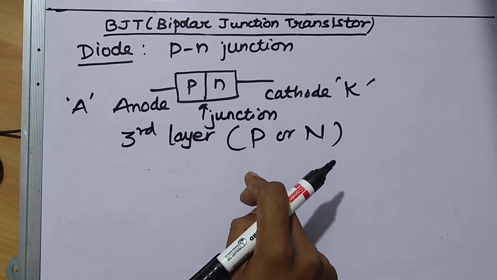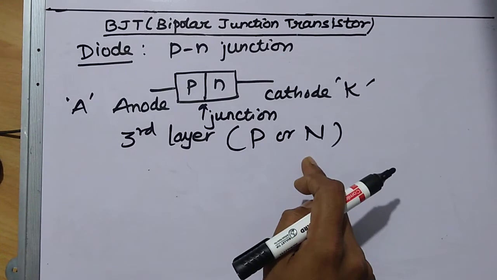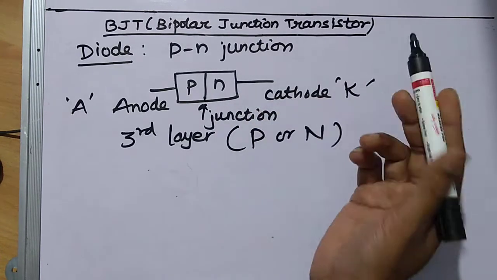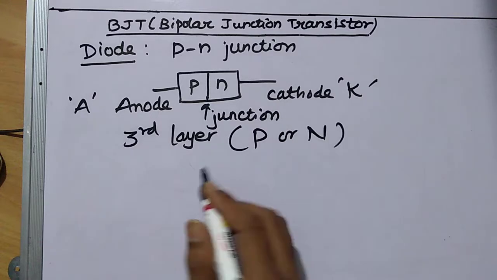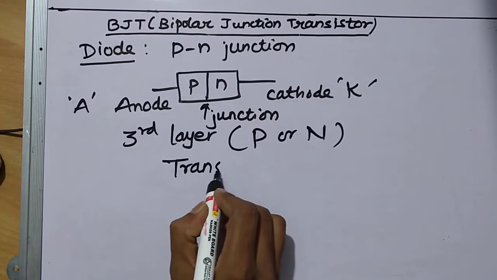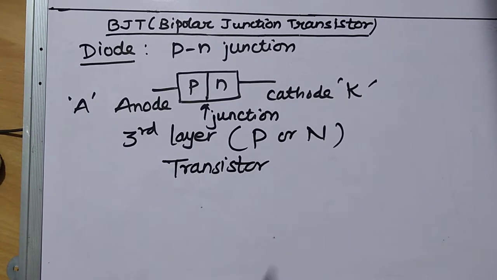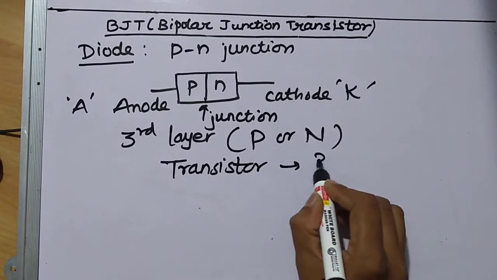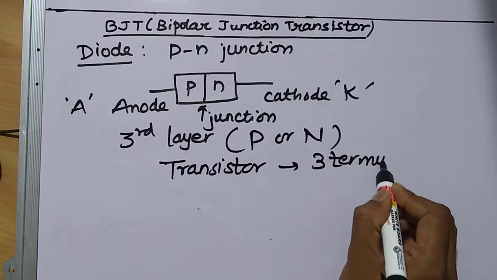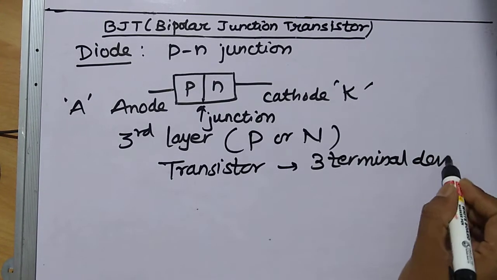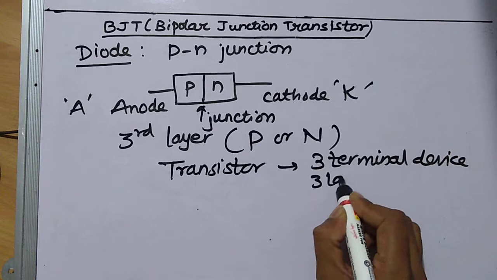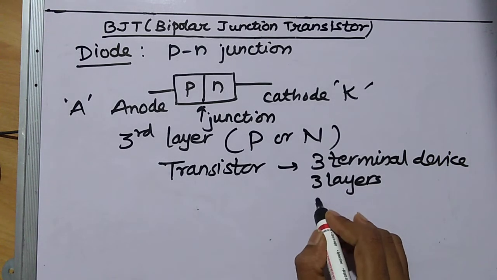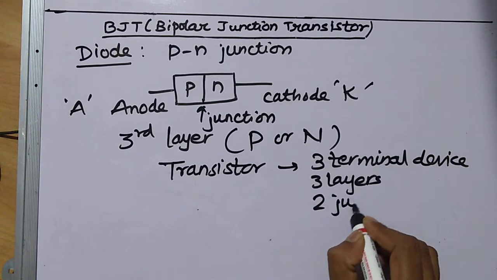If a third layer, p-type or n-type, is added to this diode, then we get a new element called a transistor. So a transistor is a three-terminal device. It has three layers, and if it has three layers, then it will obviously have two junctions.